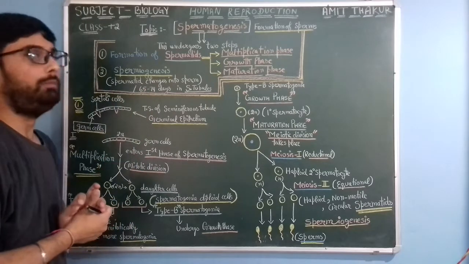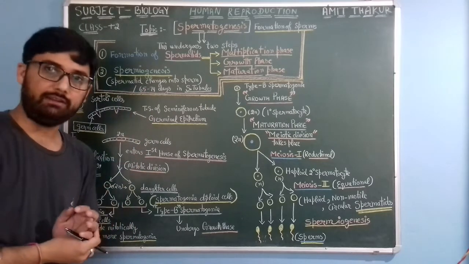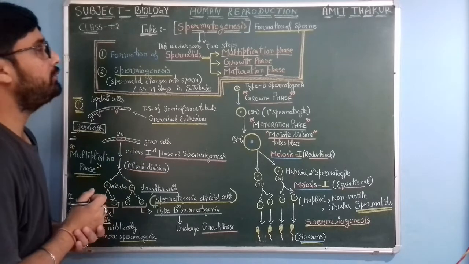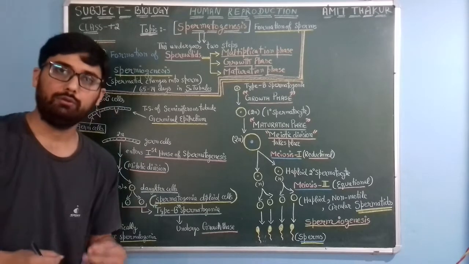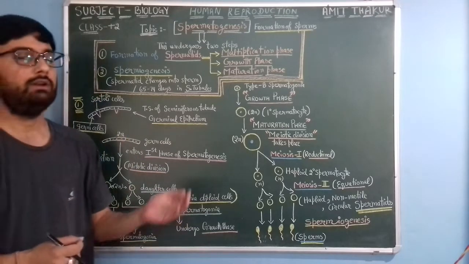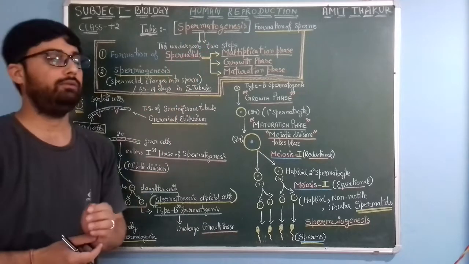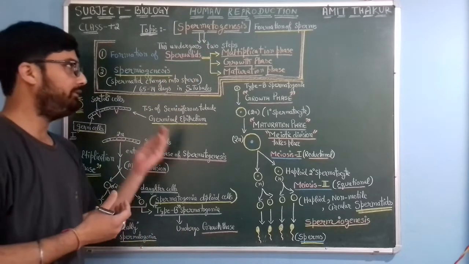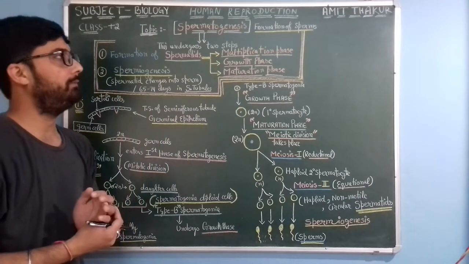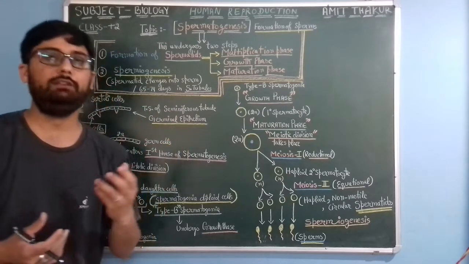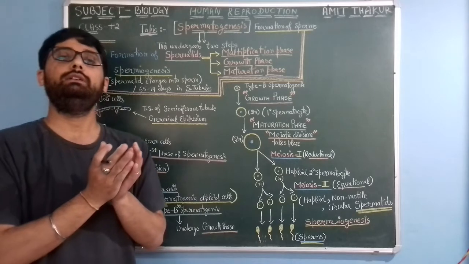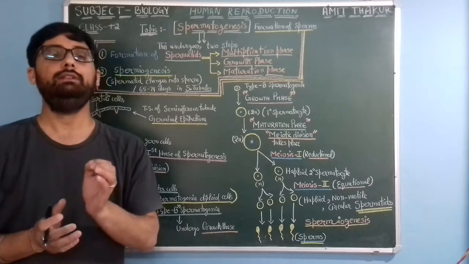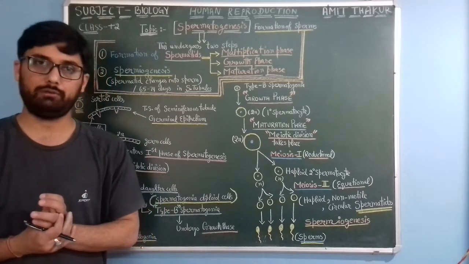Today our topic is spermatogenesis, from the chapter human reproduction. So what is spermatogenesis? Spermatogenesis means formation of sperms. And as you know, formation of sperms takes place inside the testis in the seminiferous tubules.